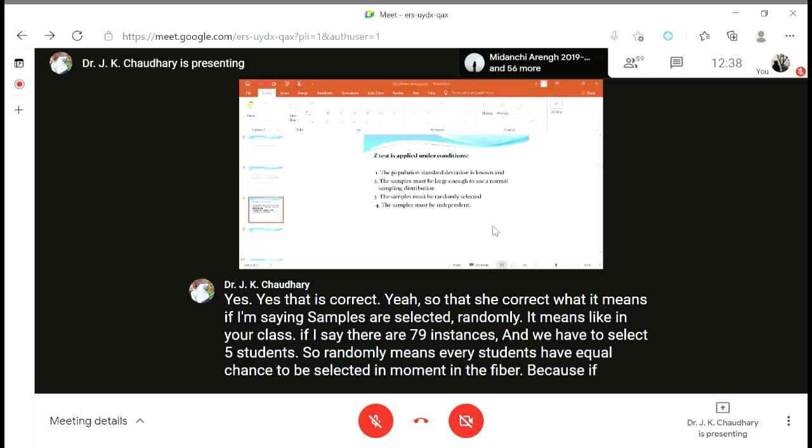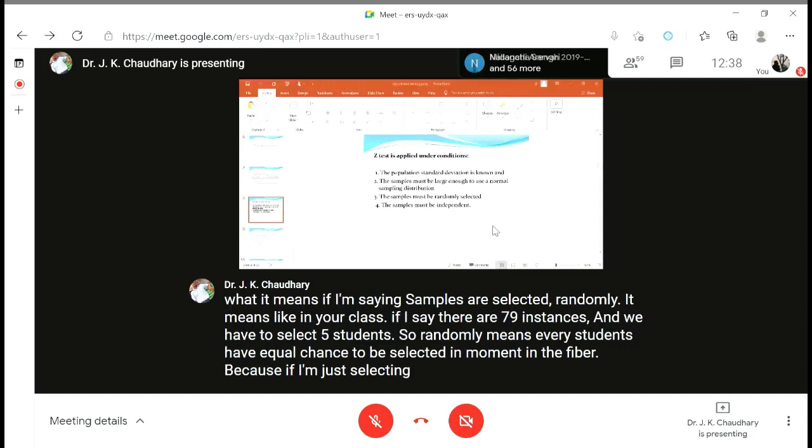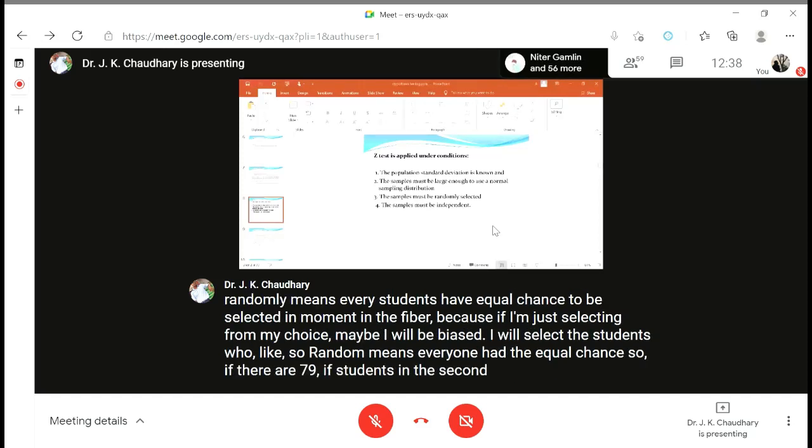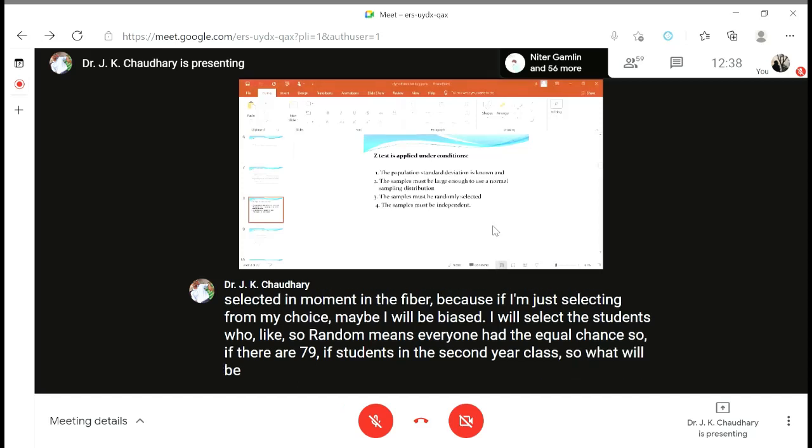Because if I am just selecting from my choice, maybe I will be biased. So random means everyone has an equal chance. So if there are 79 students in the second year class, what will be the probability of each student getting selected?